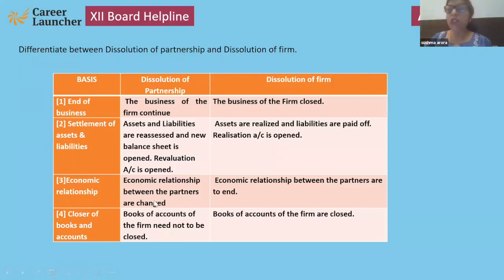Economic relationship just changes. Many will come, many will go, the firm will continue. Same here: admission, retirement, death, the firm will continue the business in dissolution of partnership. But in dissolution of firm, their relations come to an end. Here the books do not need to be closed. Here the books are closed.